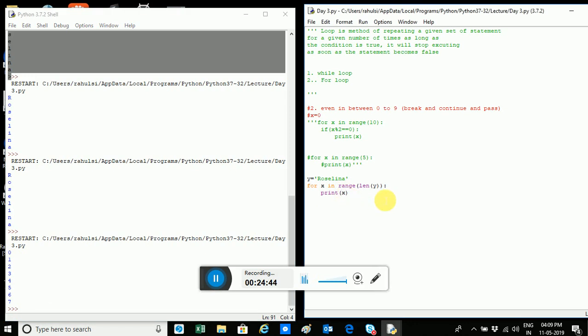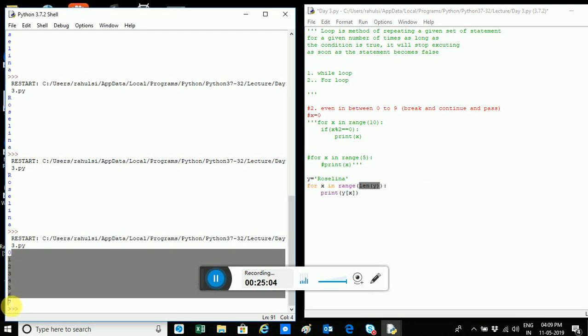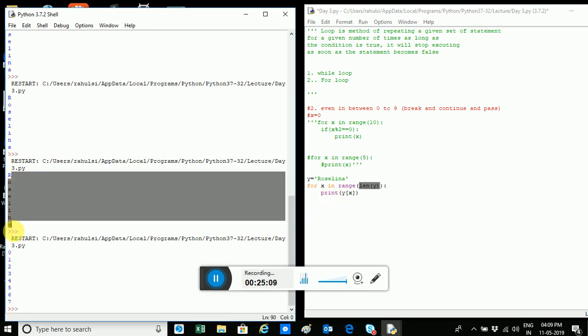Now I want to do some more stunts, and since in a string you can represent each character by indexing also, these are the values which I am getting from this. This is giving me back 7. So range 7 is giving me these values. Now I want to print the same output but in this way, and let's see if it works or not.